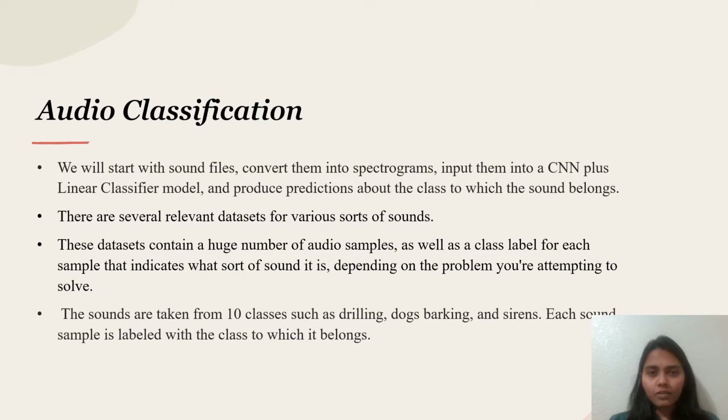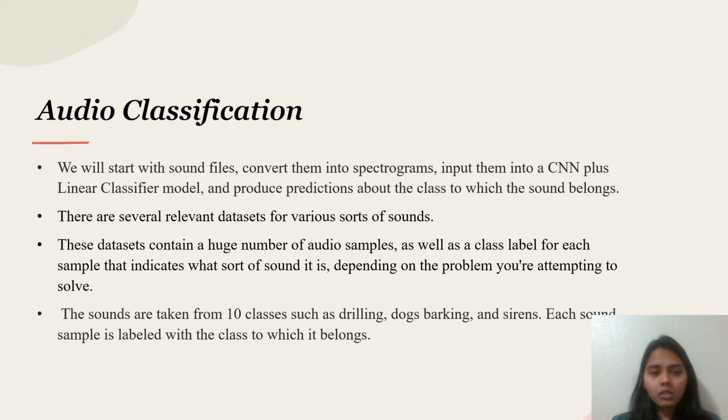Audio classification, the very first step we do is the audio classification. For this we need a data set. So I've considered the UrbanSound8K data set, which contains about 8,732 audio files, including 10 different types of sounds like dog bark, drilling, sirens, and children playing.